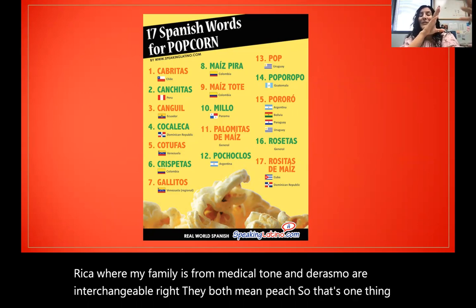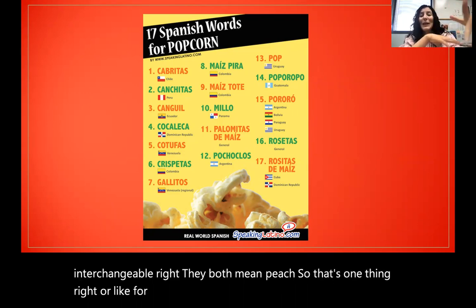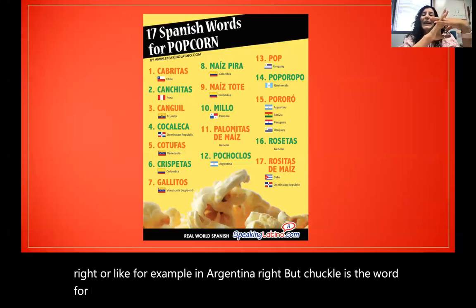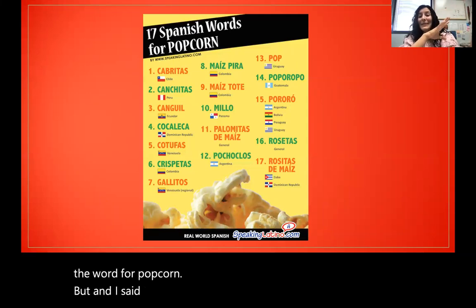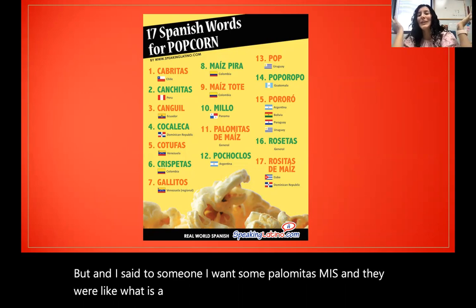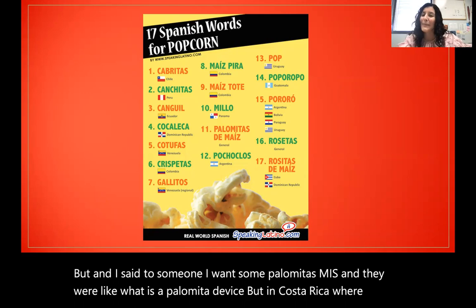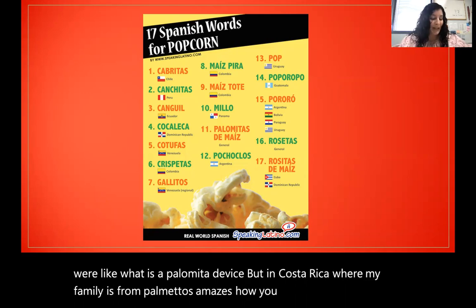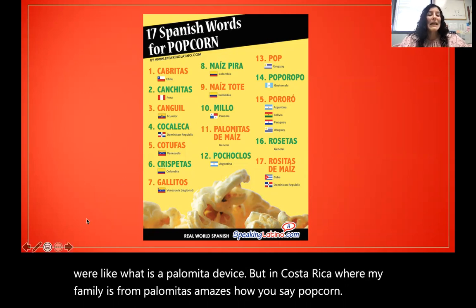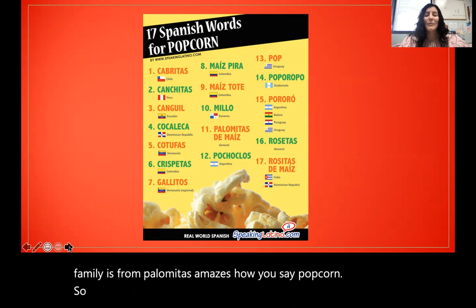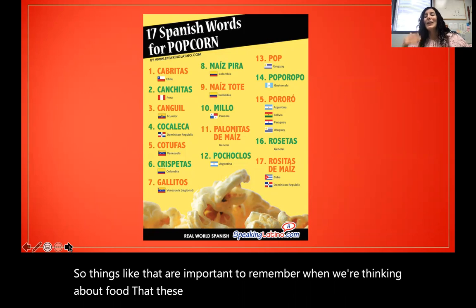Or, for example, in Argentina, pochoclo is the word for popcorn. And I said to someone, oh, I want some palomitas de maíz. And they were like, what is a palomita de maíz? But in Costa Rica, where my family is from, palomitas de maíz is how you say popcorn. So things like that are important to remember when we're thinking about food, that these are not the only words that can be used with food.